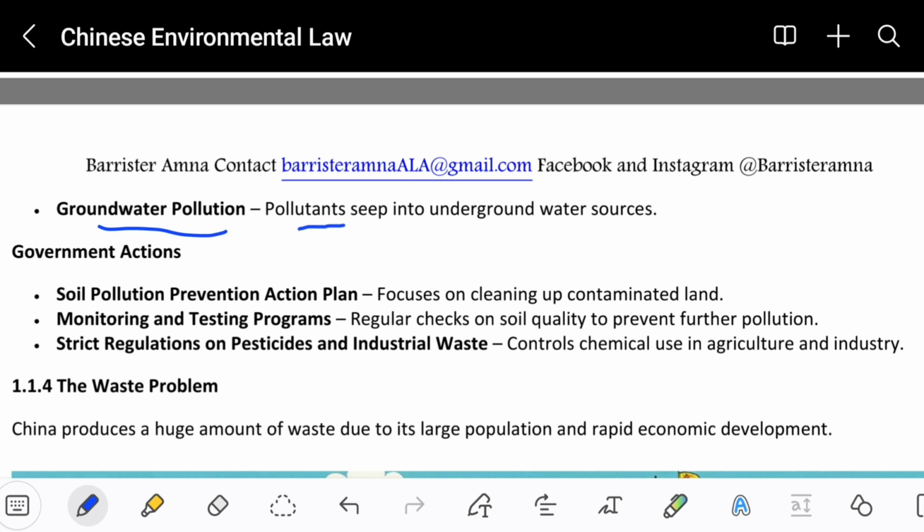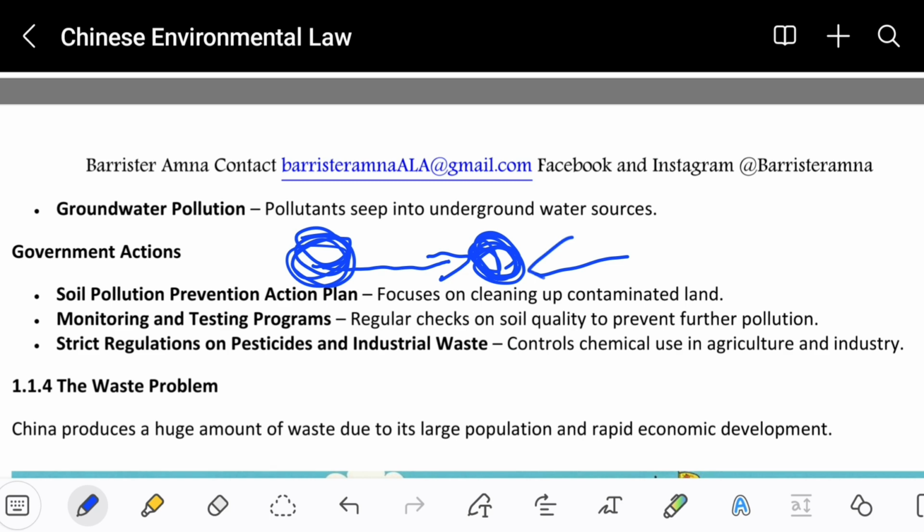Groundwater pollution. Pollutants seep into underground water sources. So basically, there are groundwater pollutions as well, because there are a lot of things people are producing that are going inside the soil, and that is polluting the whole soil area, not only the one.